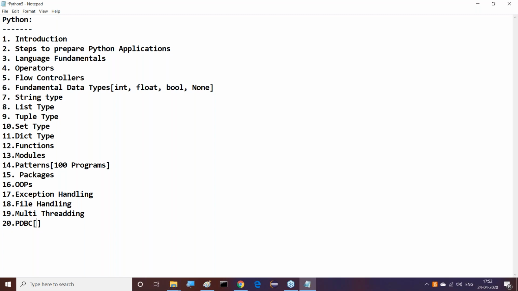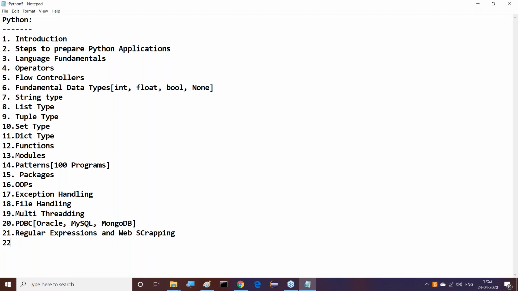Here I'm going to use overall 3 databases. Oracle database I'm going to use, and MySQL database to connect with the databases. Next one is MongoDB. I'm going to use that. So these 3 databases we are able to use. After completion of this PDBC, we need to go for regular expressions, and what next, web scraping.